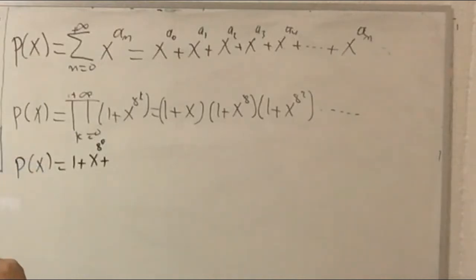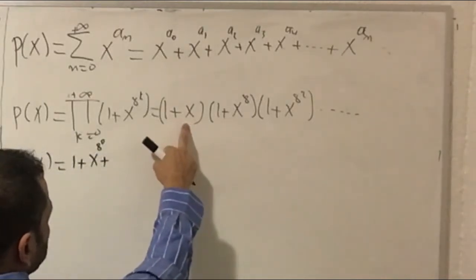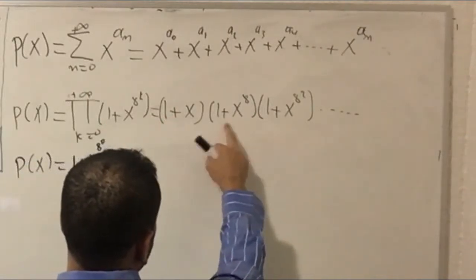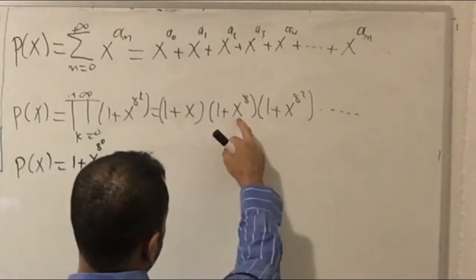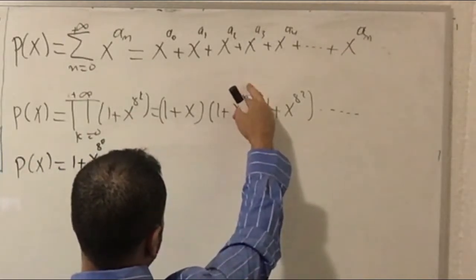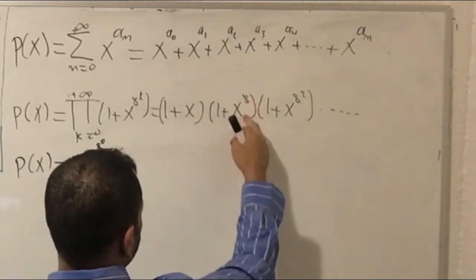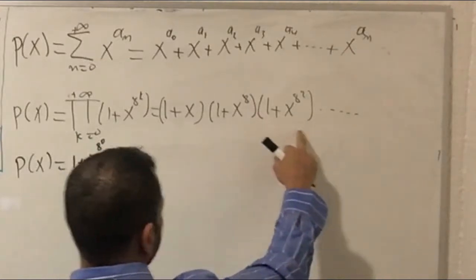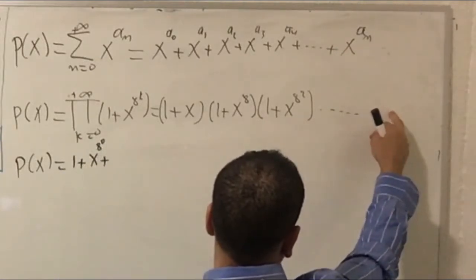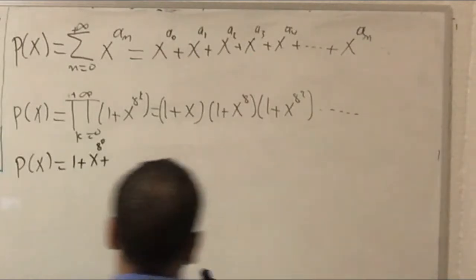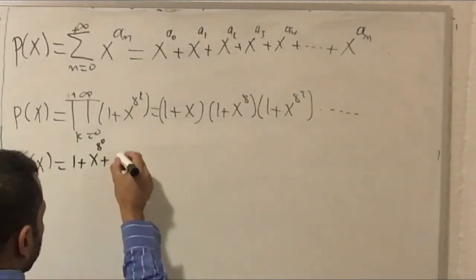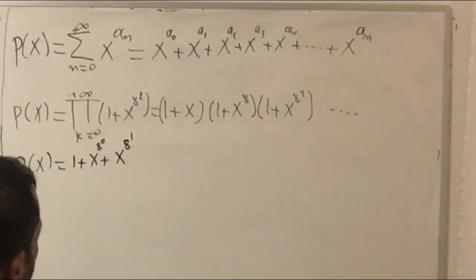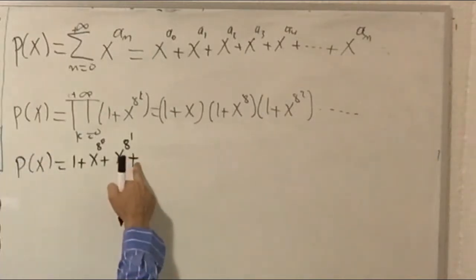So I'm going to multiply 1 by x to the 8th, okay? If I multiply x to the 8th by the 1 in the first term, by the 1 in the second term, by the 1 in the third term, by the 1 in the last term, it always gives you x to the 8, okay? I can write x to the 8 in this form as well, x to the 8 to the 1, okay? So this is the third choice.